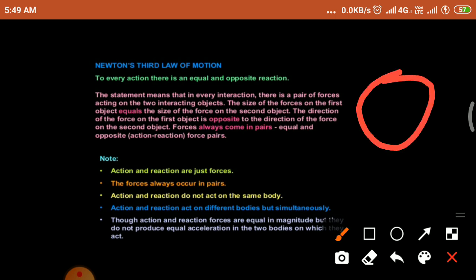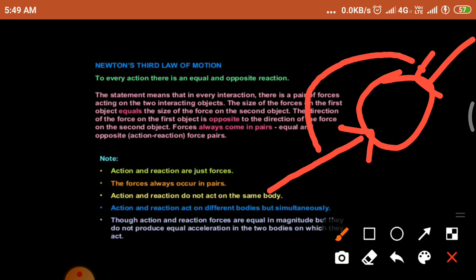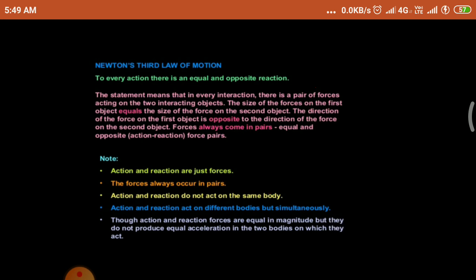Look here, this is an object. This is an action force, and this is a reaction force. The reaction force acts on this person, and the action force is acted on this object. So action and reaction do not act on the same body. Action and reaction act on different bodies but simultaneously.